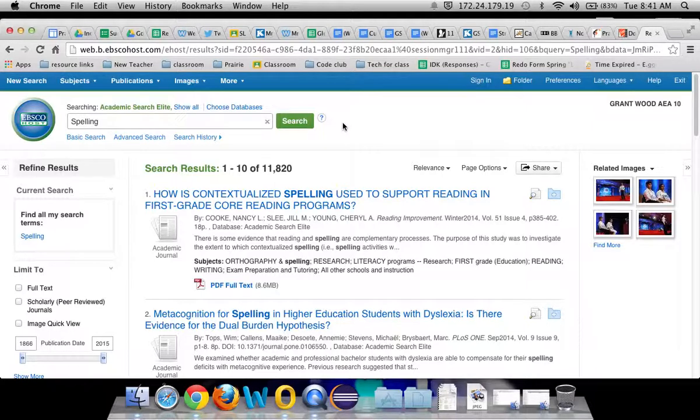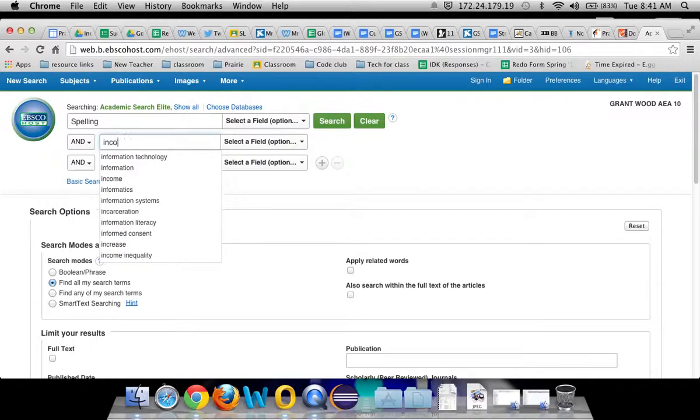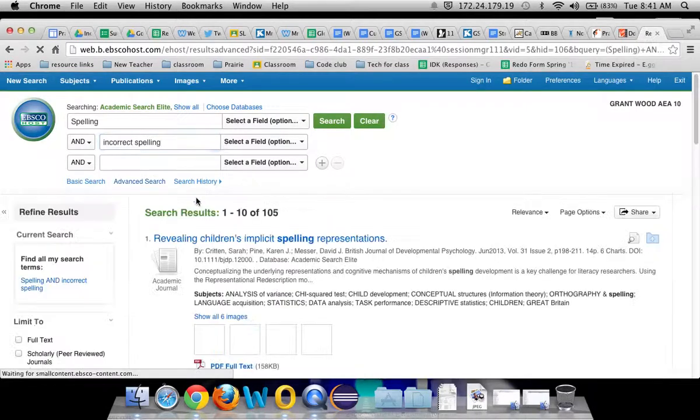All right. So let's see here. How to support reading in first. Yeah, that's too many articles. So what am I really looking for here? Spelling and incorrect spelling. Because we're trying to figure out why someone can't spell the word shadow. Ooh, there we go. It brought me down to 105 just by putting in the word incorrect spelling.